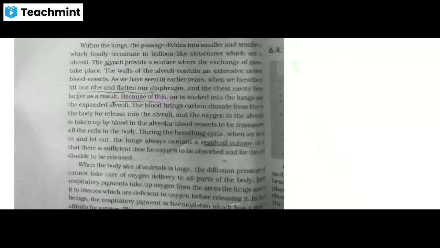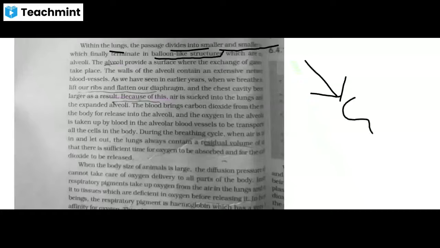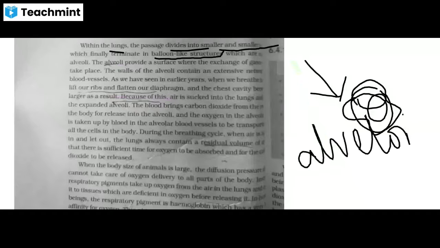Look at this. Within the lungs, the passages are divided into smaller and smaller ones, ending in balloon-like structures. After the air is received, the lungs start to swell like this. These balloon-like structures are called alveoli, and the alveoli provide a surface where the exchange of gases takes place. And then the walls of the alveoli contain extensive muscles.